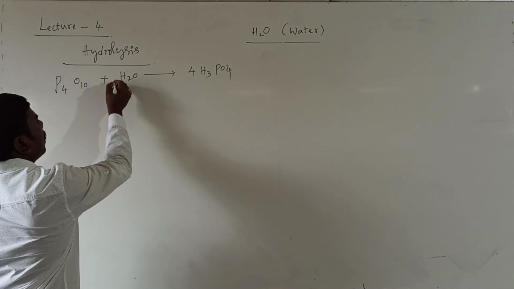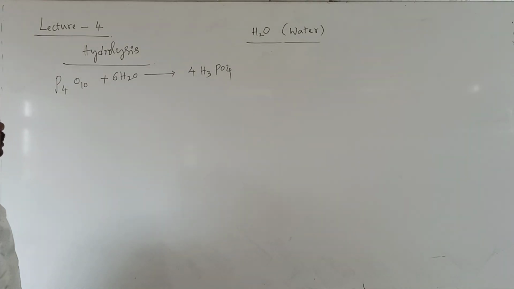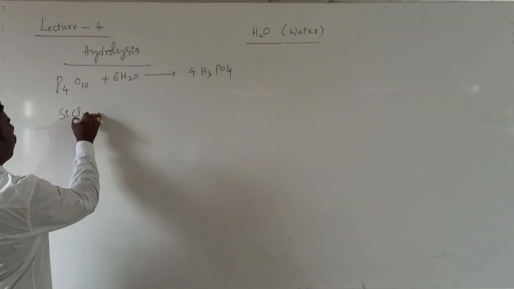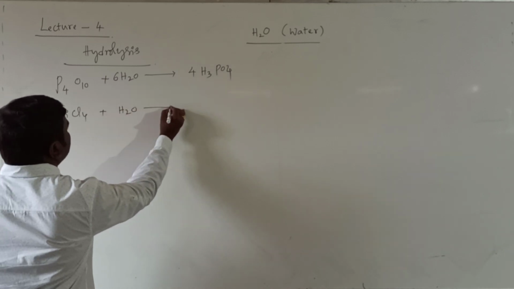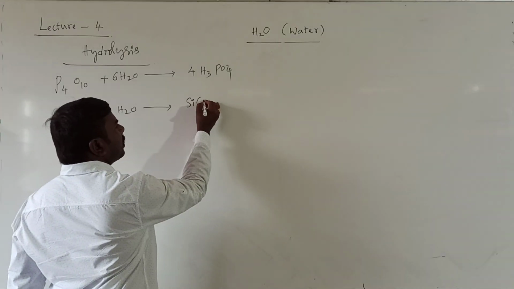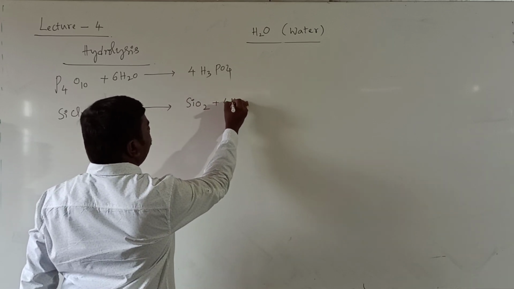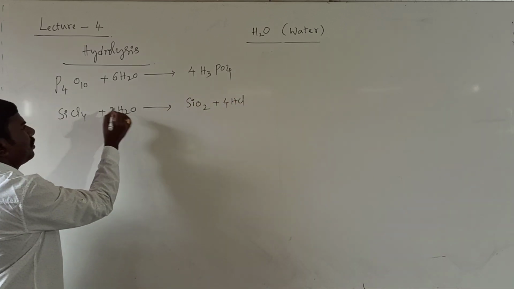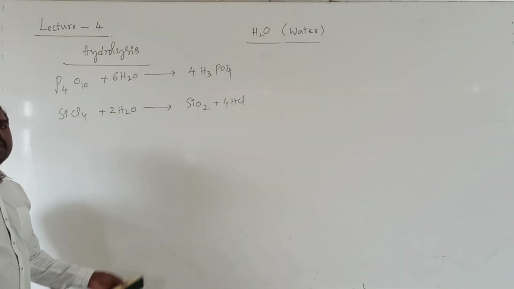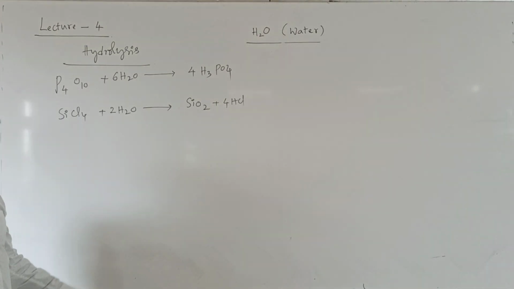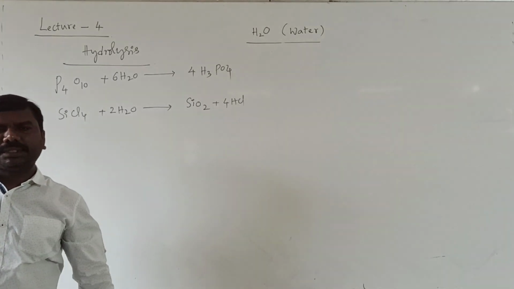SiCl4 treated with H2O gives rise to SiO2 plus 4HCl. So they will be hydrolyzed, then give the corresponding compounds.